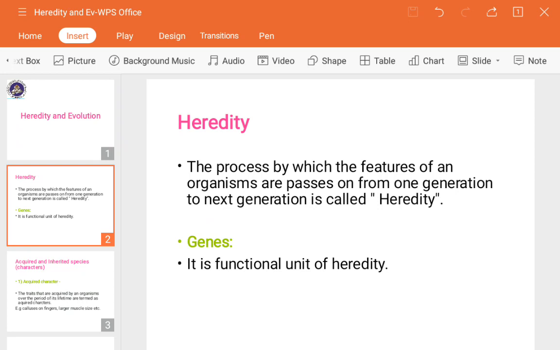Okay, so next, this process is done only by the genes, which define the characters of the organism. So heredity is done only with the help of genes. Without the genes nothing is going to be transferred to the offspring, and no characters are going to be shown without the genes. The gene is the only thing responsible for showing a character, that may be height, skin color, or whatever the features are in the human body and others.